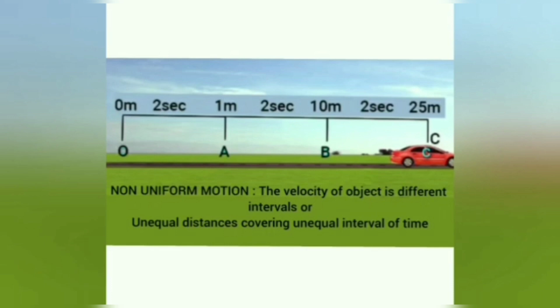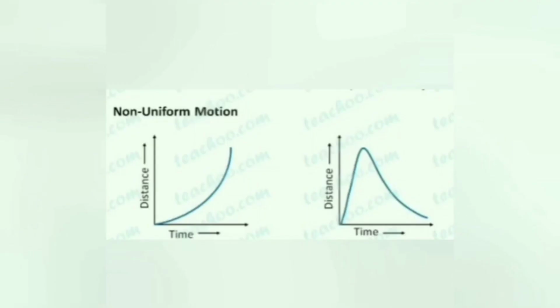If we observe the above picture, we can see the car traveled 1 meter in 2 seconds and 10 meters in another 2 seconds. So, we can say the car is moving non-uniformly. The graph of non-uniform motion is a curved line.